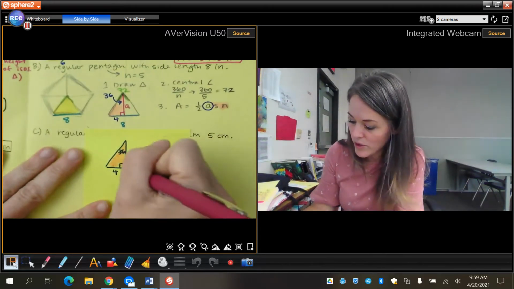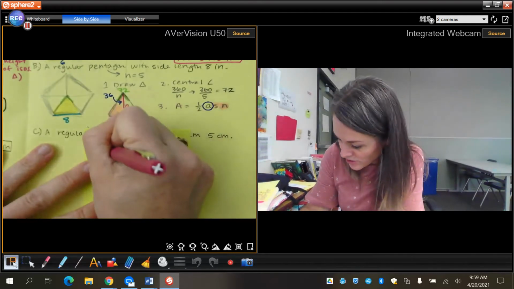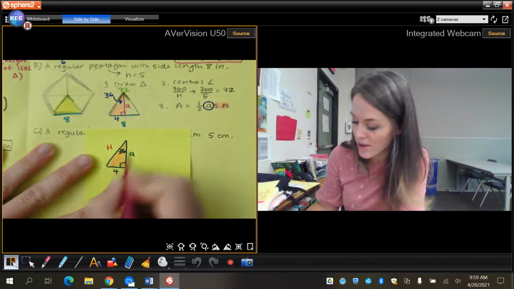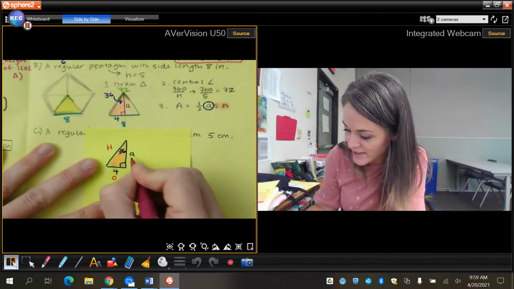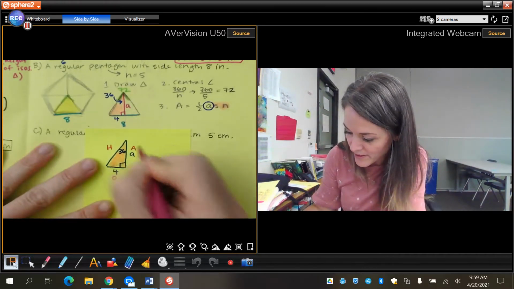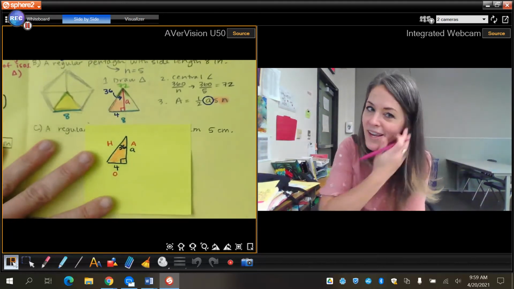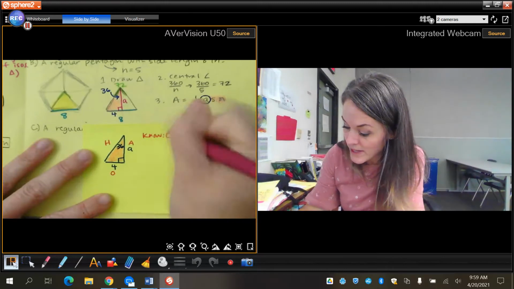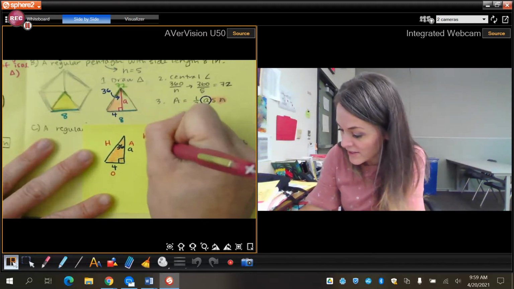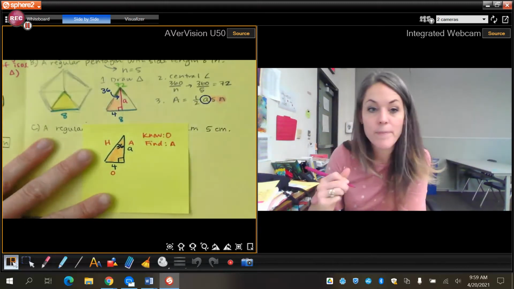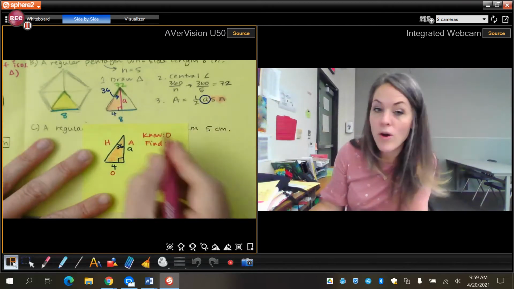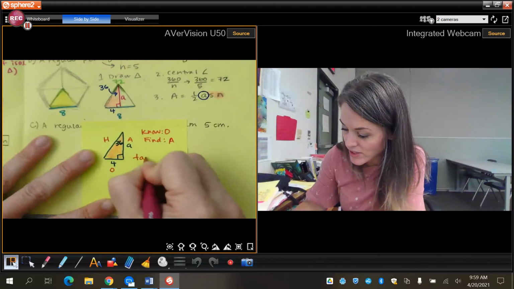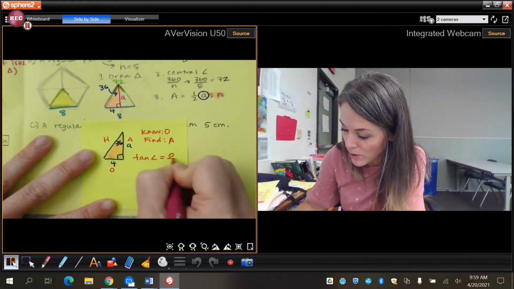Okay, so across from the right angle, that's H. Across from the angle, so opposite of the angle, that's O. And then this is A. Oh, that works out because I'm solving for the apothem. It is A. So in this case, I know the opposite side, and I'm trying to find the adjacent side. So that's tangent. So tangent of an angle equals O over A.